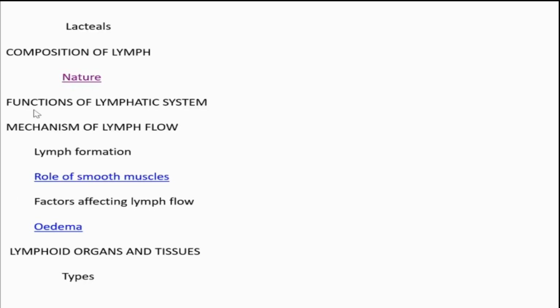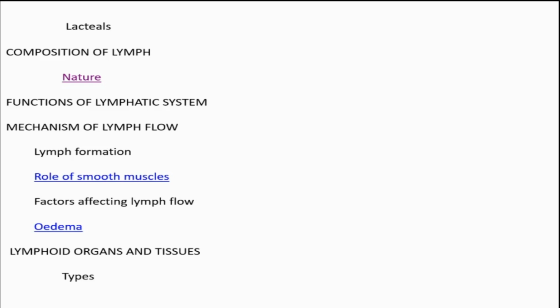Next, the functions of the lymphatic system. There are three main functions. First, it maintains the balance of interstitial fluid, the fluid present between the cells. When the fluid between the cells increases, that excess fluid is taken up by the lymphatic system.